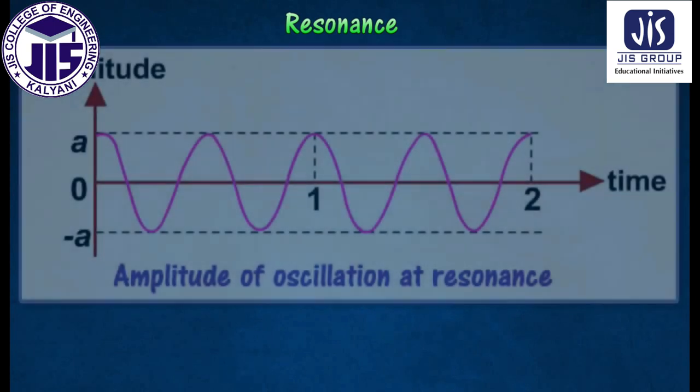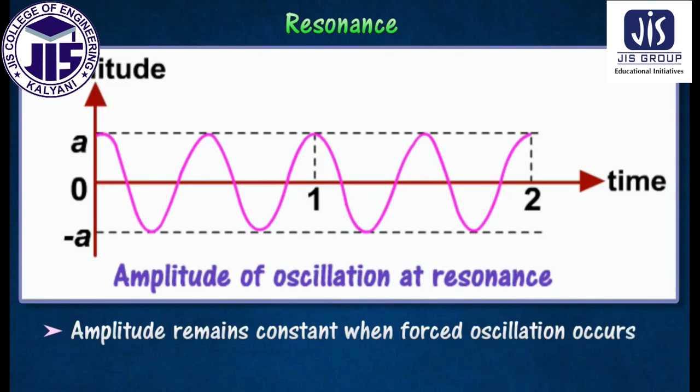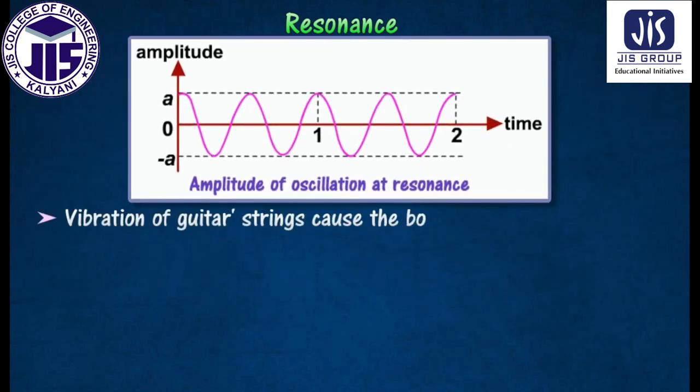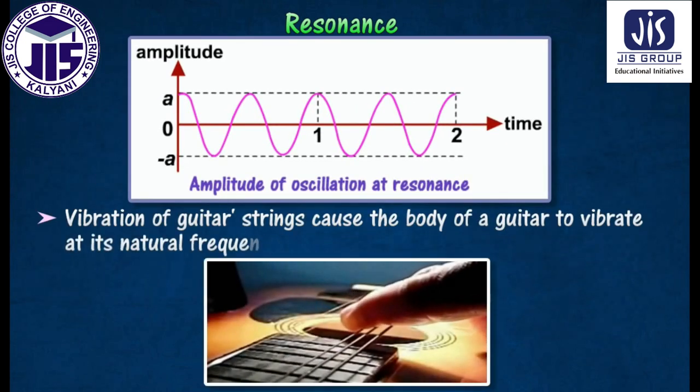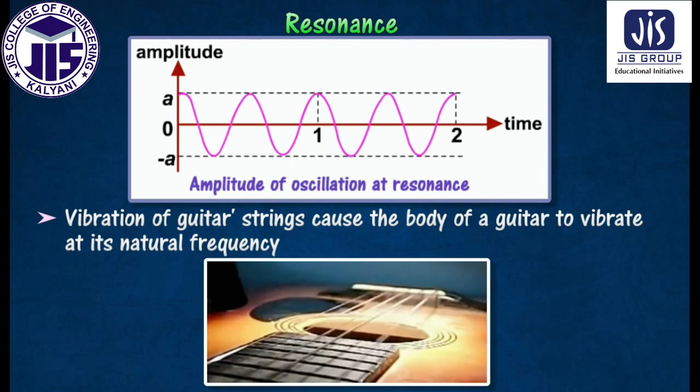Resonance. An external force must be applied to keep an oscillating system going continuously. Thus, the damped oscillating system is said to be undergoing forced oscillation. An example of forced oscillation is the vibrating body of a guitar caused by the vibrations of the strings of the instrument.